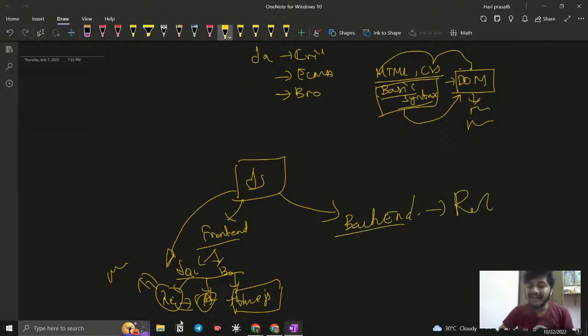So the person named Ryan Dahl, what he did was think about it. JavaScript is so good, so fast compared to other programming languages like PHP or other things. It is so quick, and they will understand that. So he used the language C++, took the browser's engine, which is V8, the browser engine of Google Chrome, wrapped it with JavaScript, and introduced something called Node.js.